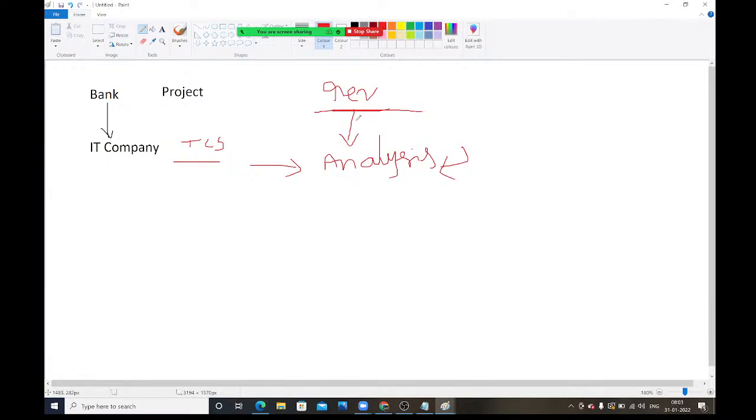Is Java required? Is Oracle database required, or is NoSQL suitable? Which technologies are suitable for developing this requirement? They will analyze it here. After completing this analysis, what is the next phase? Design. Design and planning is the next phase.